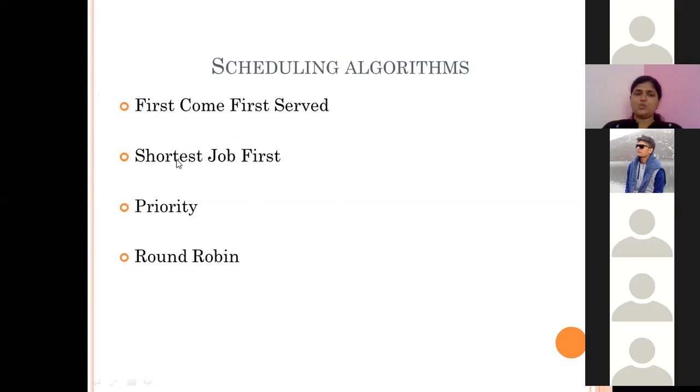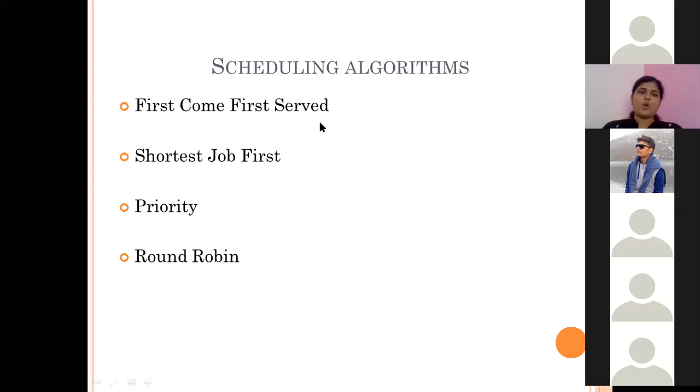So let us assume shortest job first. What this algorithm does is, for all the processes in the ready queue, it compares their execution time, that is burst time. The process having less burst time will be given the CPU first, and then the process with the next smallest execution time will be given the next chance, and so on. This way there will not be starvation.